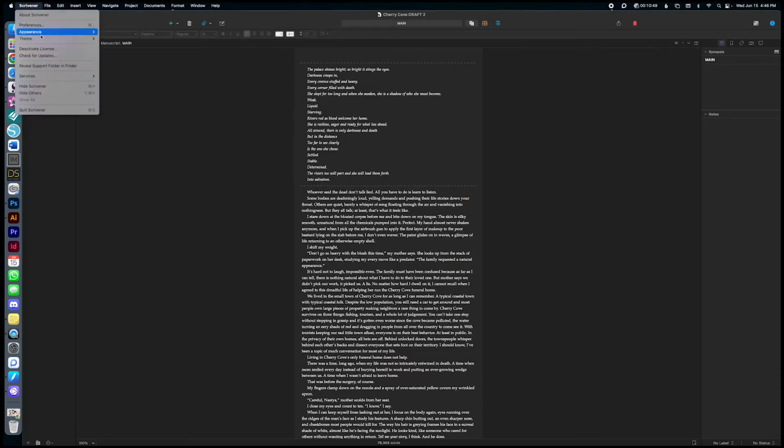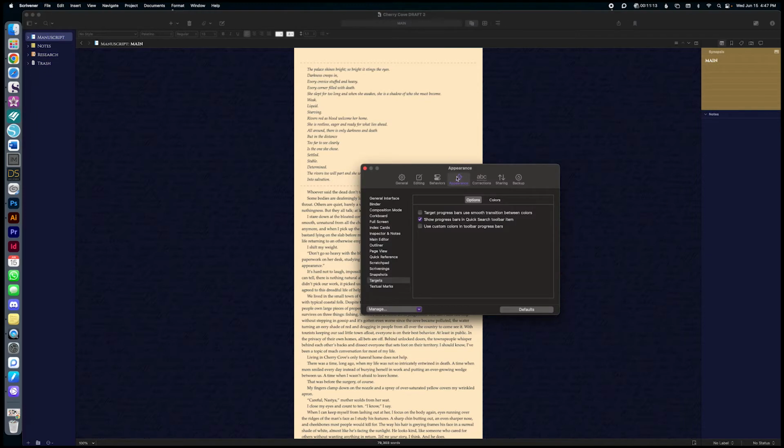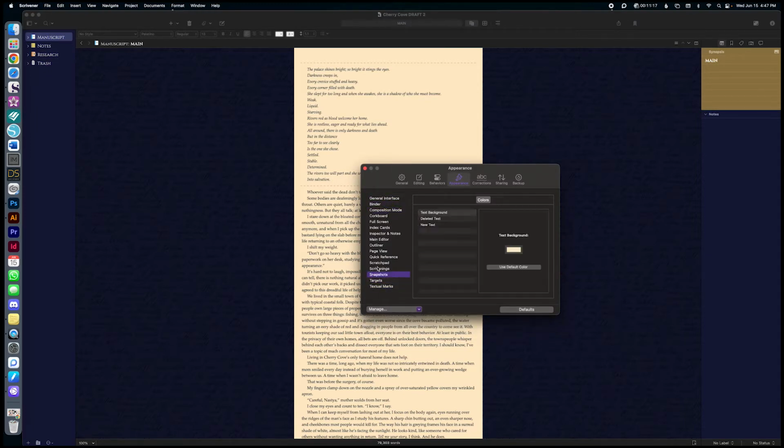Now, I have created a different theme for myself because I don't like the way this looks, and this is very distracting to me. When something is not pleasant to my eye, I do not want to work with it. So I've created my own theme. The easiest way to create a theme for your Scrivener is to go onto the Scrivener tab, go into Preferences and go under Appearance.